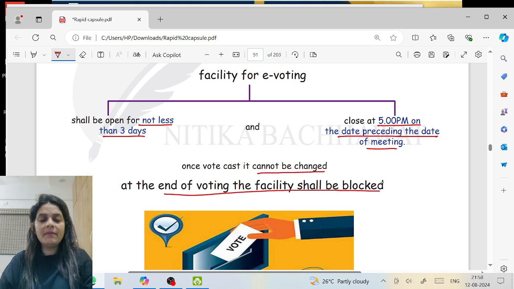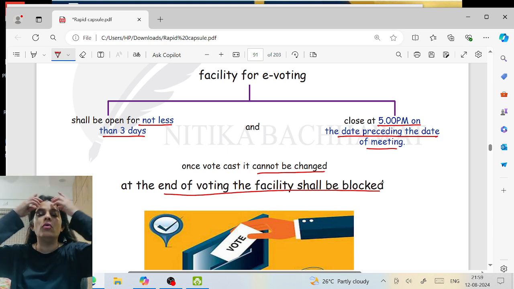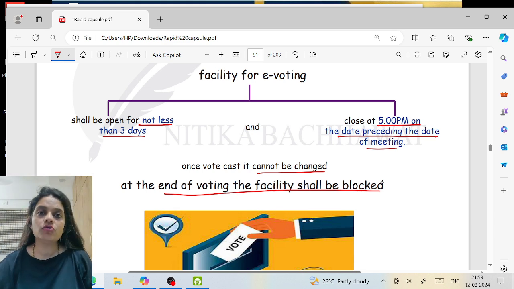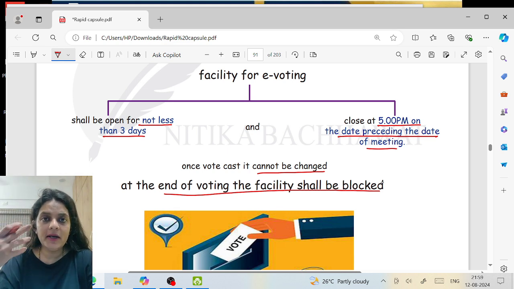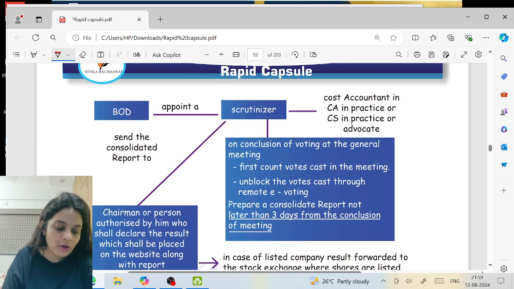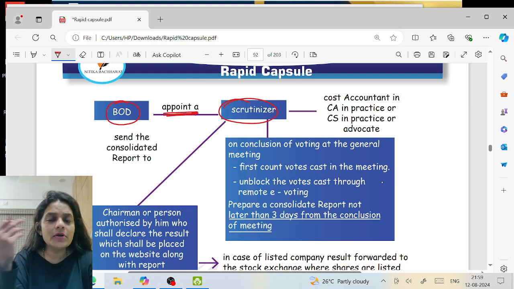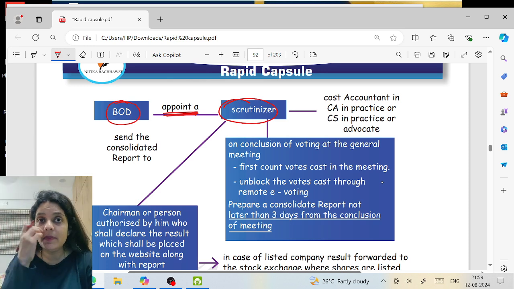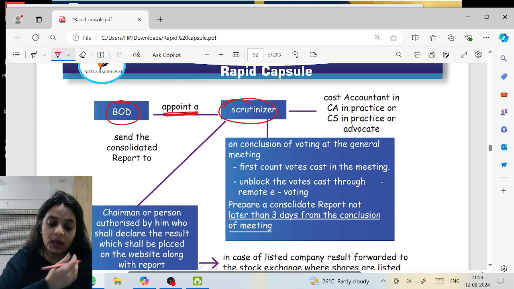Do you think the chairman will have access to the votes? No. No one will have access to the votes because if I already know what type of votes are cast, I can actually manipulate the votes. So no one will have access to the votes. Now the board of directors will appoint a scrutinizer. Scrutinizer can be a CA, CS, CMA, advocate, anyone, but he cannot be an employee of the company, right?